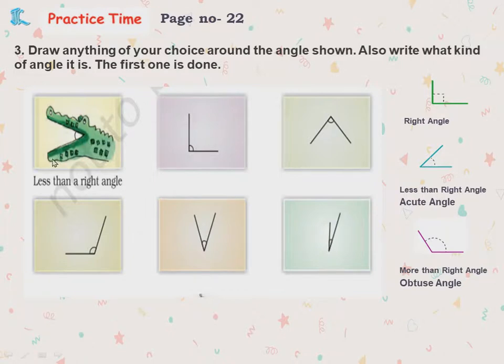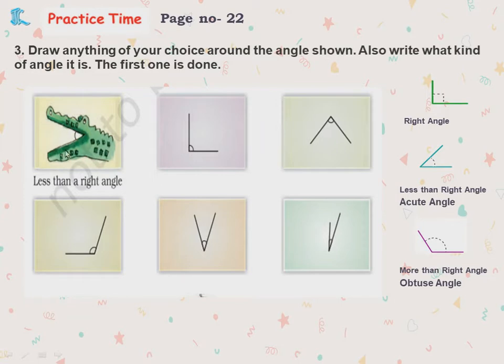See, the shape is drawn here. This greater than shape is drawn here, and further they draw the shape of a crocodile. Like this you draw the shapes like ice cream, house, animals, birds, whatever you can draw with this. So this I can make as a cone ice cream. Like this you draw it and you have to write what angle it is.